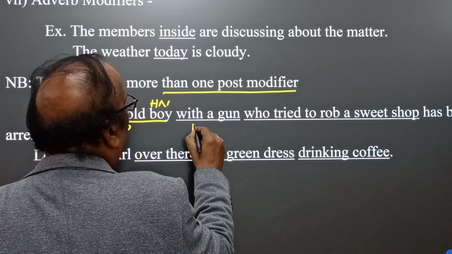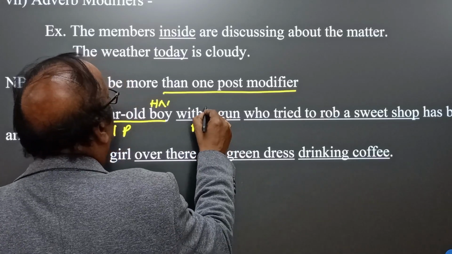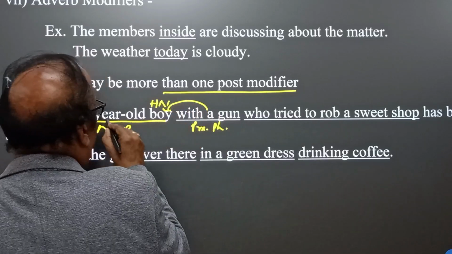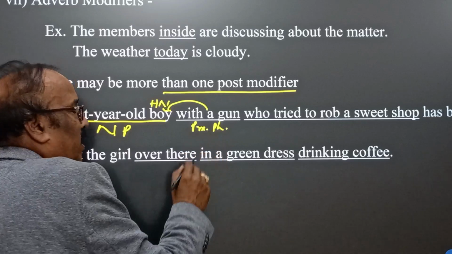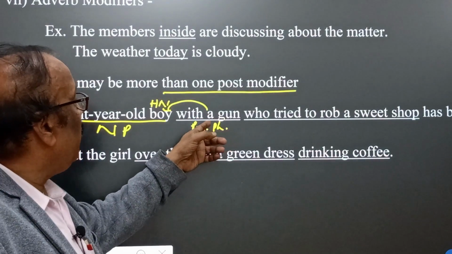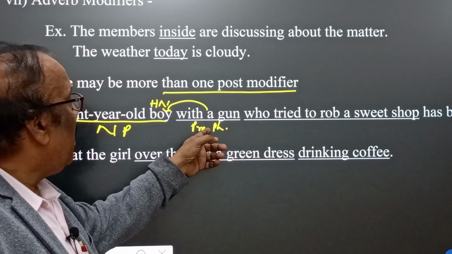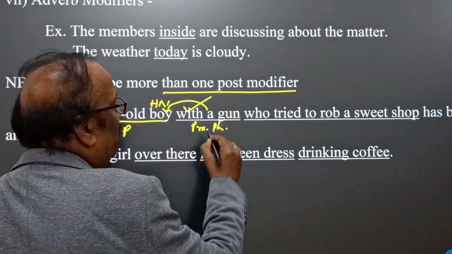Here we find a prepositional phrase, and this helps the boy. An 8-year-old boy, this noun phrase is qualified by with a gun. With a gun is a phrase, and this is a prepositional phrase because with is a preposition.